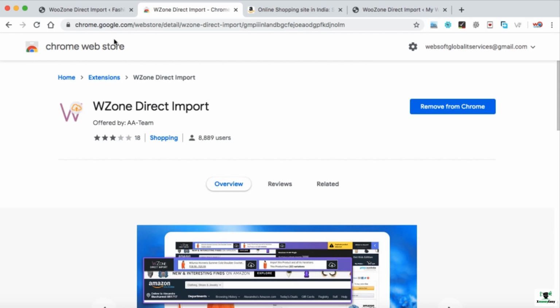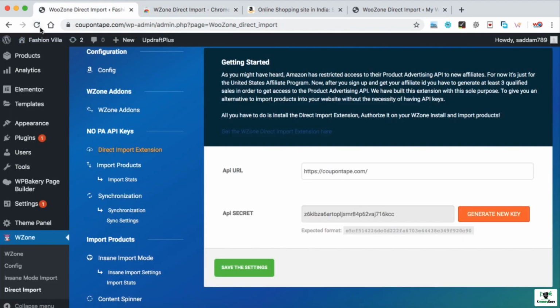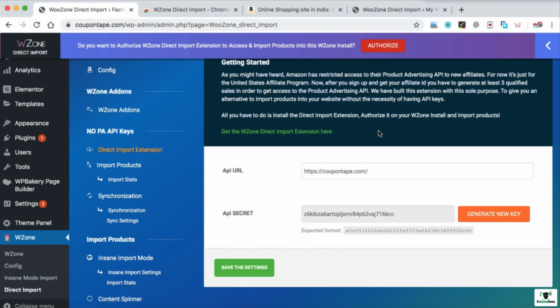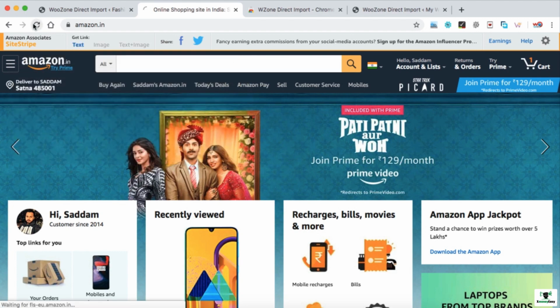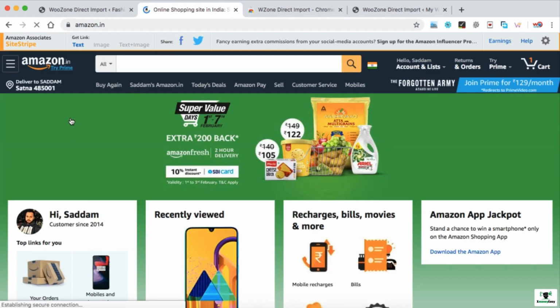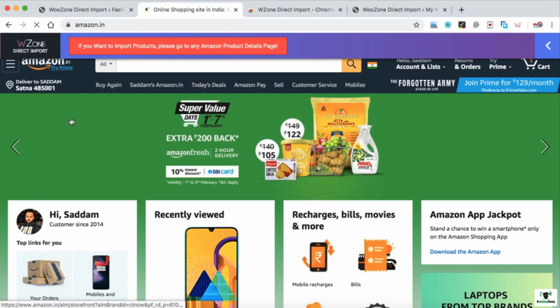Let's go back to our WordPress website and we need to refresh the backend page. And now we can see a new tab at the very top. Do you want to authorize WZone Direct Import extension to access and import products into the WZone install? Just click on Authorize. Next thing that we need to do is open the Amazon website in a new browser tab, and now we need to refresh it. So this is the home page. Of course, it's not a product page.